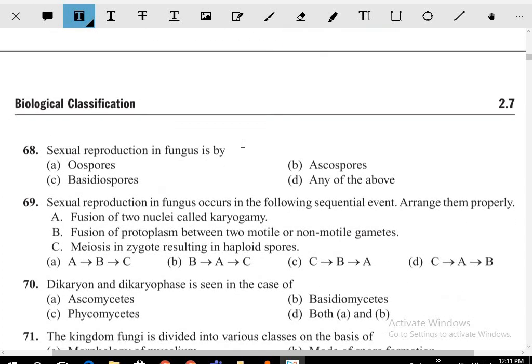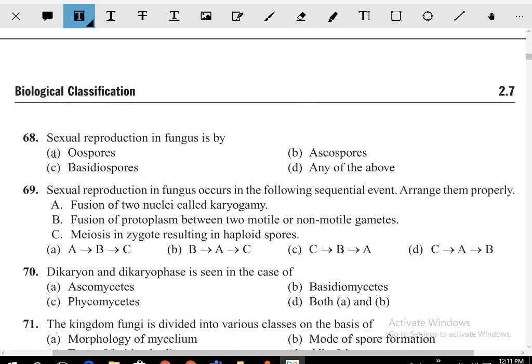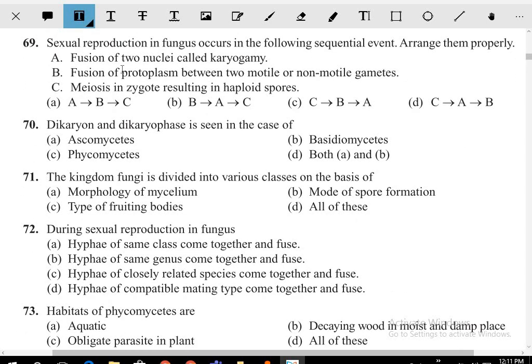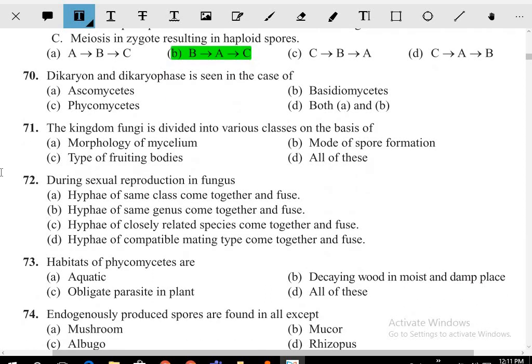Sexual reproduction in the fungus is by what? By oospores, ascospores, basidiospores, or any of the above. Next question: sexual reproduction in the fungus occurs in the following sequence. Fusion of the two nuclei is known as karyogamy. Fusion of the protoplasm between the two motile or non-motile gametes, meiosis in the zygote. So BAC, so this question is right. Dikaryon is seen in ascomycetes and basidiomycetes. So the answer is D.